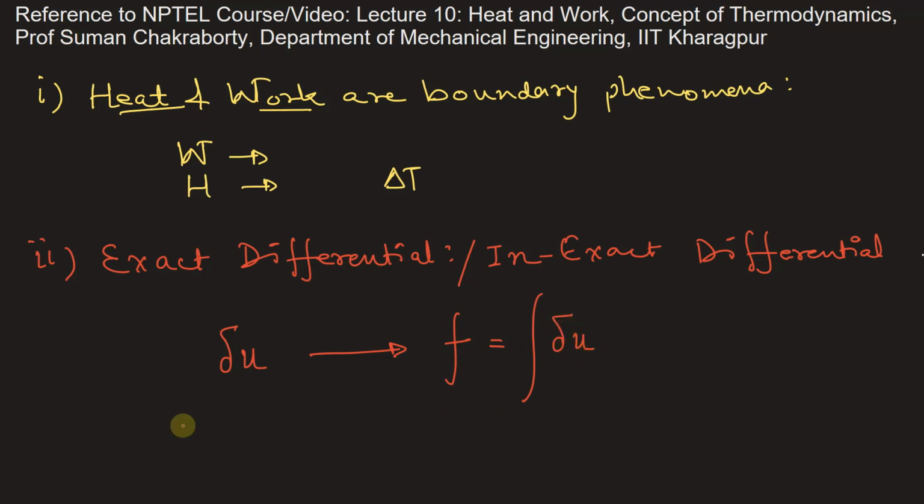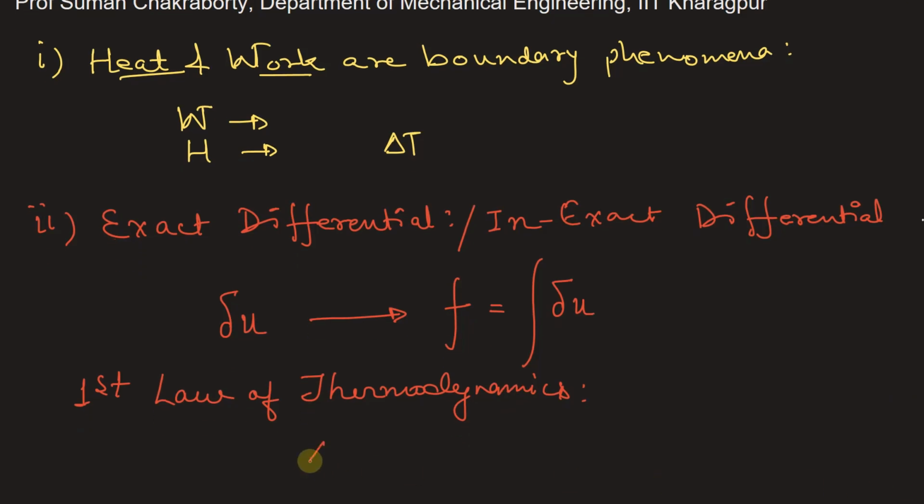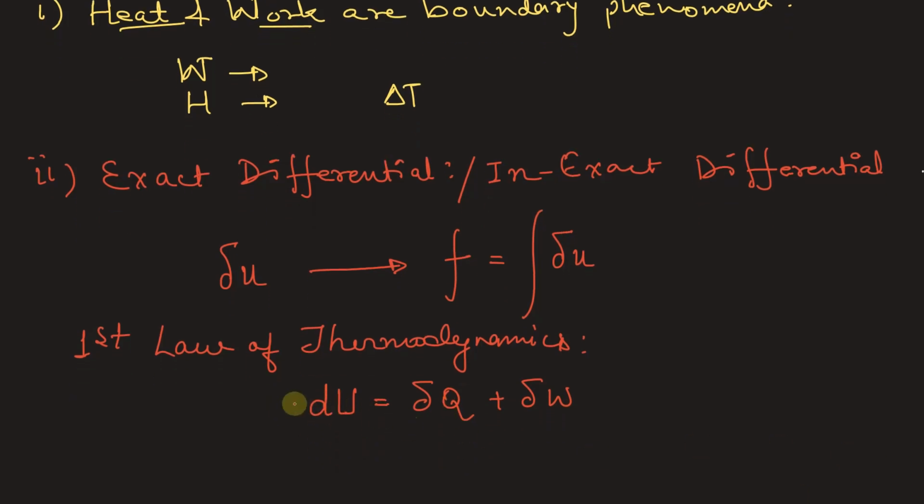Now let's understand it using the first law of thermodynamics. We know according to the first law of thermodynamics, change in internal energy is equal to delta Q plus delta W. Now instead of the differential symbol d, here we are using delta for Q and W. Now internal energy U is a state function.